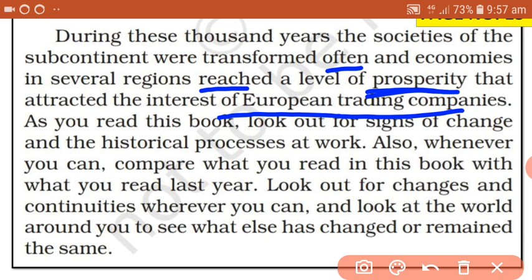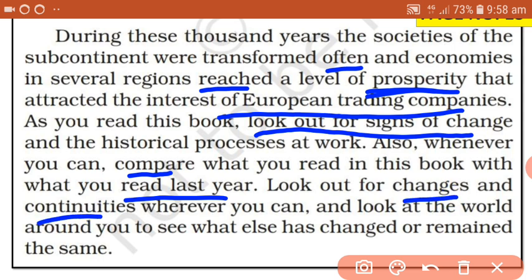So when we read this book, we will look out for signs of change, whatever changes have taken place, and also the historical processes at work. While reading this book, we will continuously keep looking for signs of change and historical processes. Also, whenever we can, we will compare what we are reading in this book with what we completed last year, that is, whatever we completed in 6th standard we will compare with the 7th standard, and we will find some changes and also continuities.